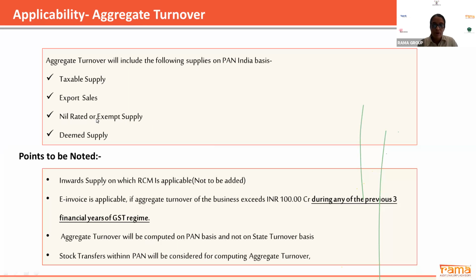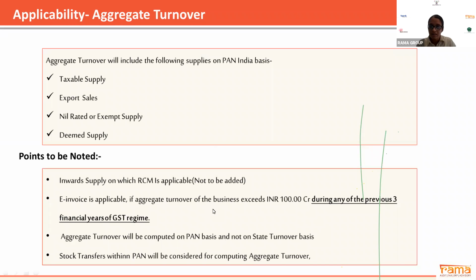Now, what are the major points to be noted when you compute the aggregate turnover? First of all, inward supply on which RCM is applicable, you are not supposed to consider this, which is clearly mentioned in the GST law itself. Okay. Most important thing is the aggregate turnover of the business.